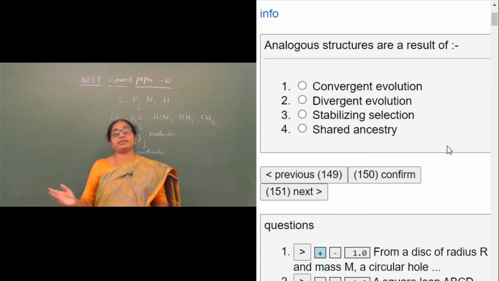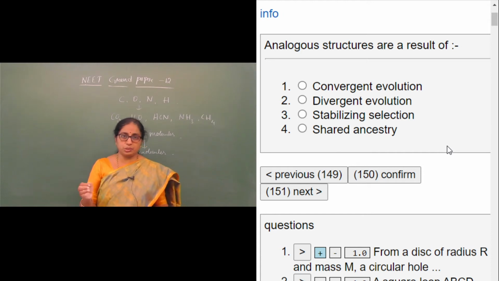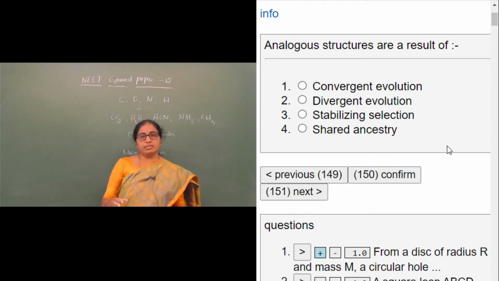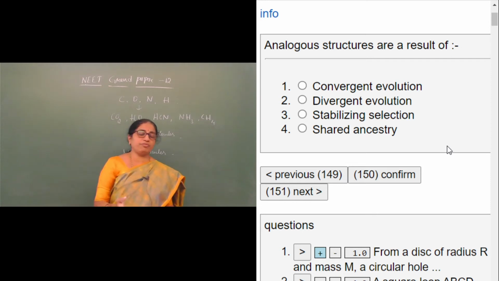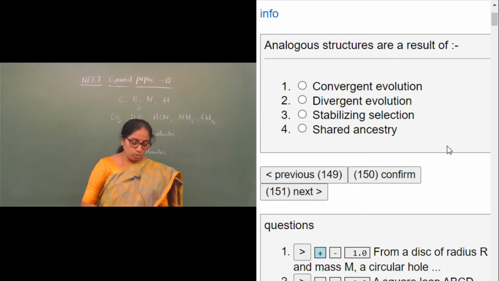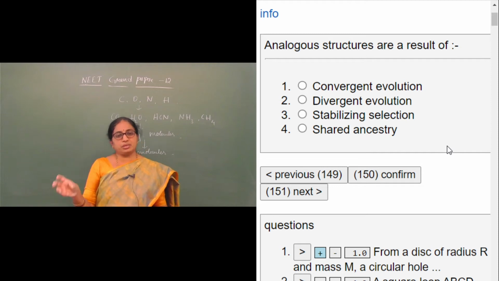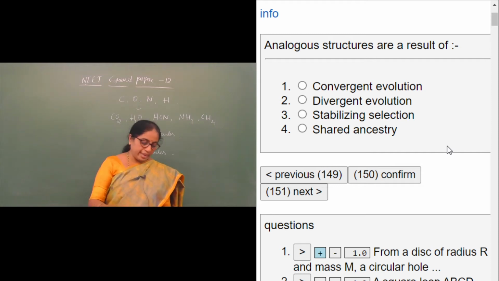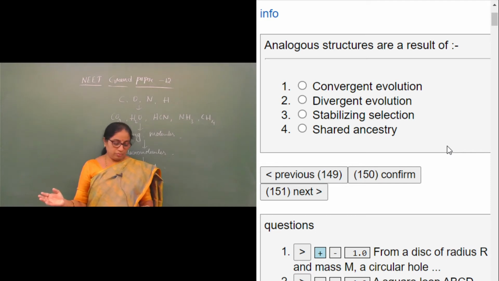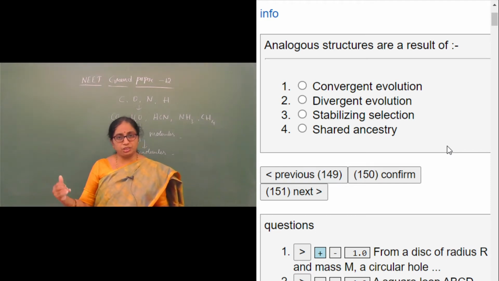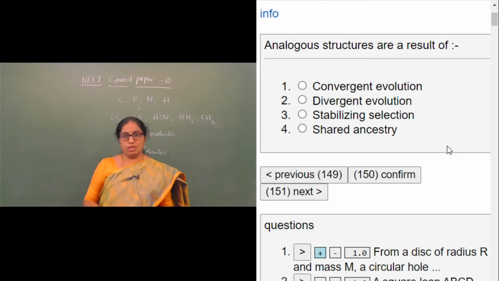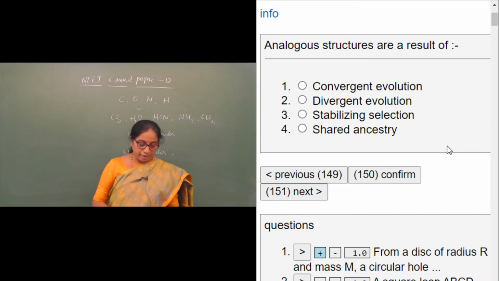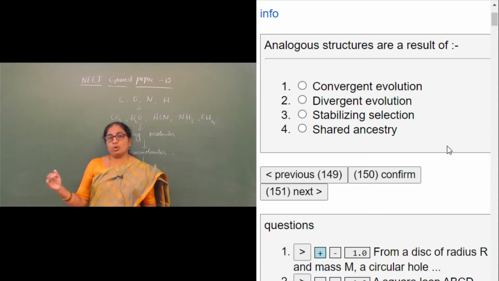You can also take another example, that is potato and sweet potato. Both of them have common functions like storage of food, but they have different structures. Potato is a stem modification, whereas sweet potato is a root modification. So here the structures have a common purpose, the functions are the same, but they are developed from different parts because they might have come from different habitats, so it is what you call analogy.